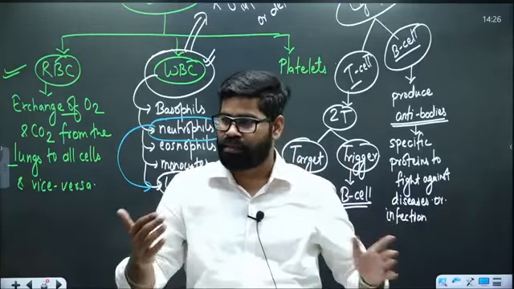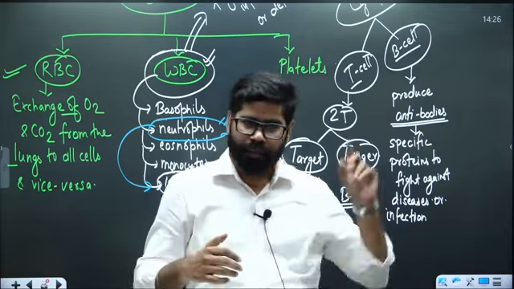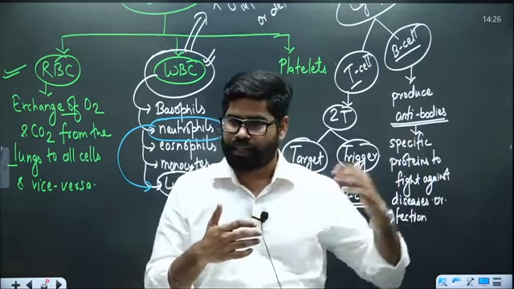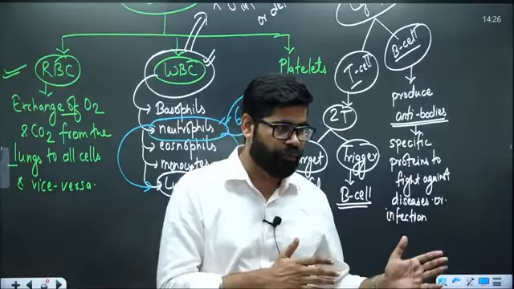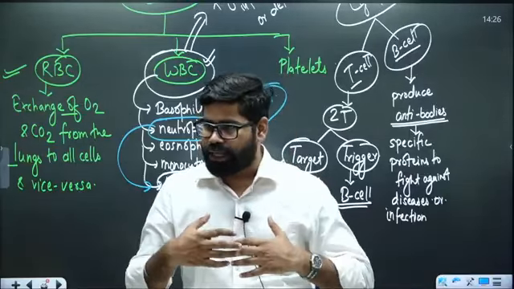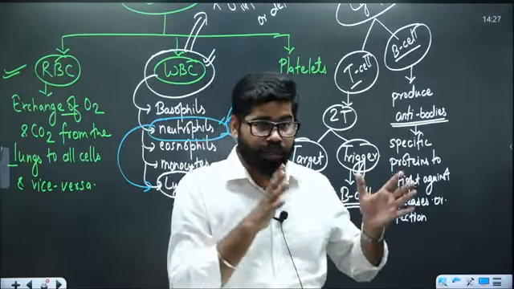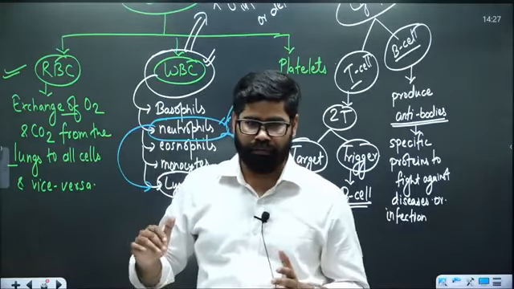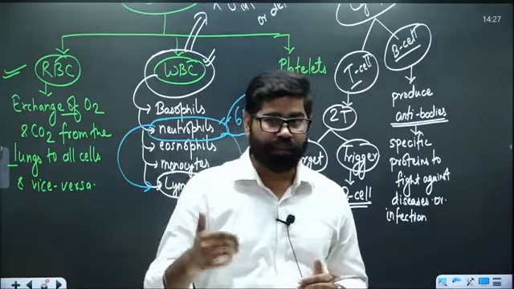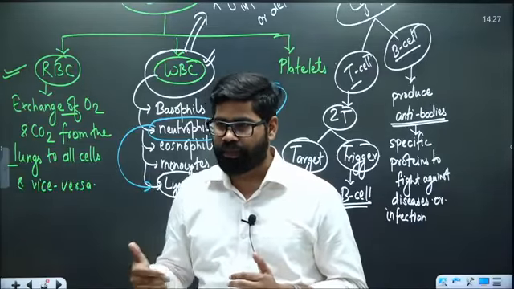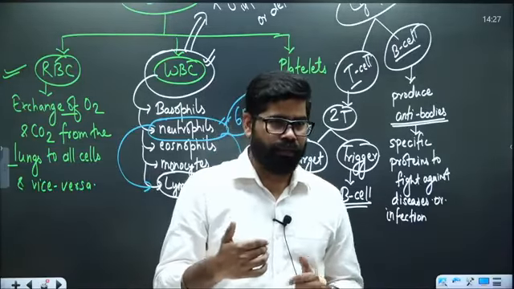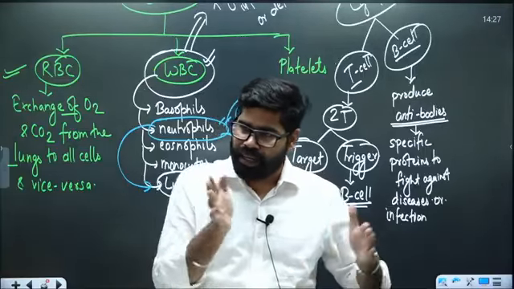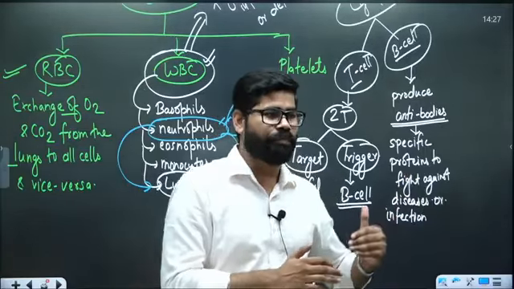So neutrophils are the first layer of defense inside the body. Outside the body, skin is the first layer of defense. We will see many parts of the lymphatic system. Skin protects us from everything. Inside the body, in the blood, the first layer of defense and the most aggressive layer is the neutrophil. After that, we have the work of lymphocytes, which again have two parts, T cell and B cell.